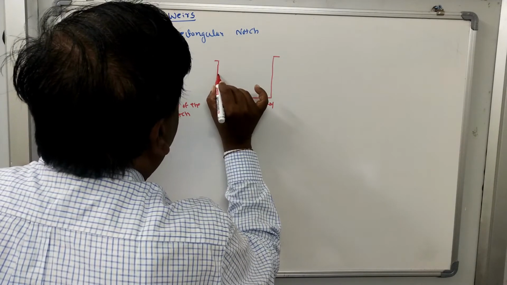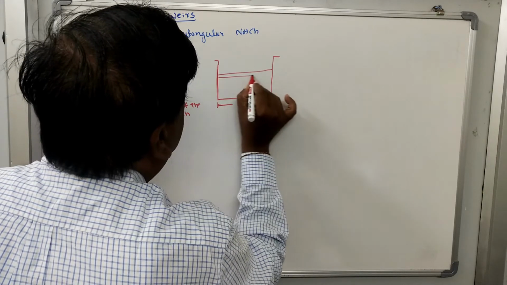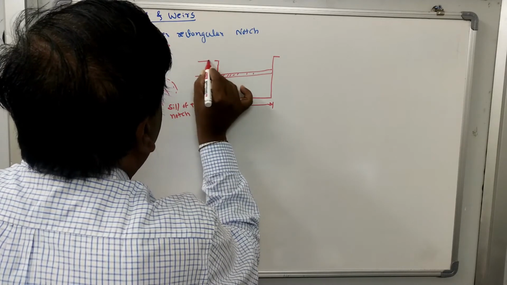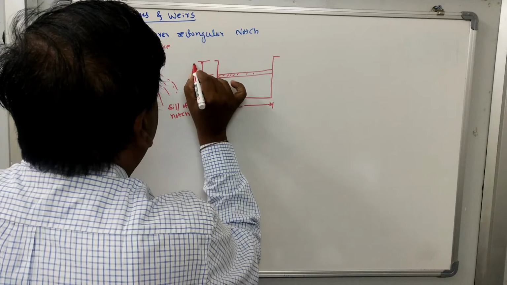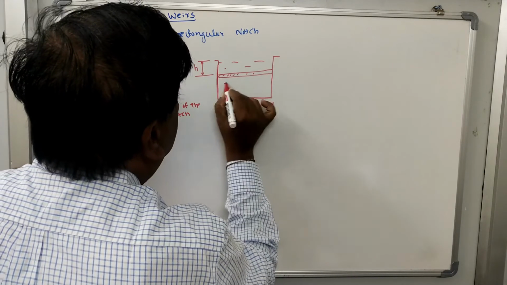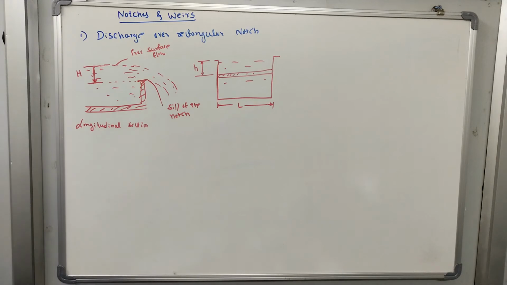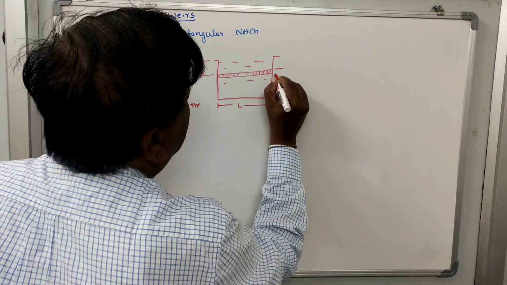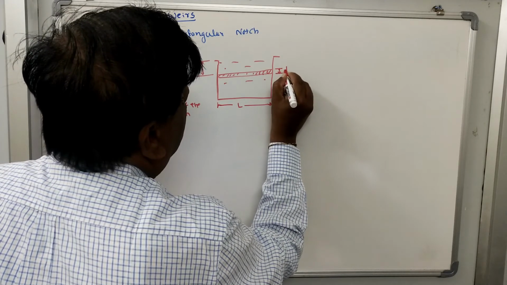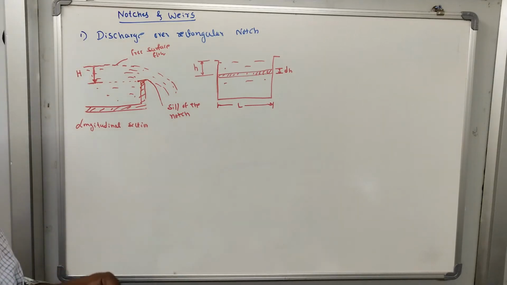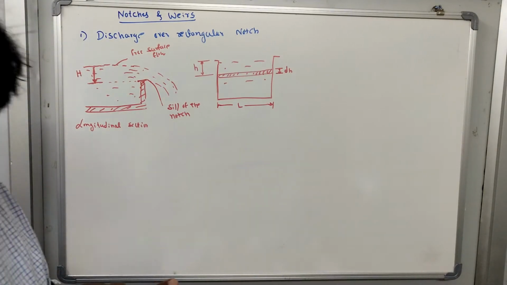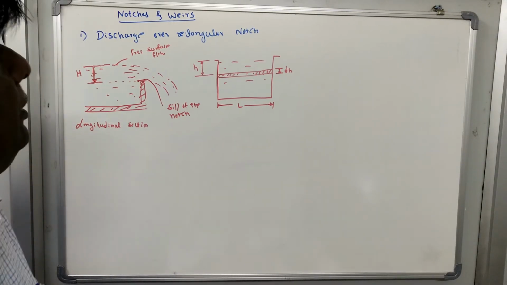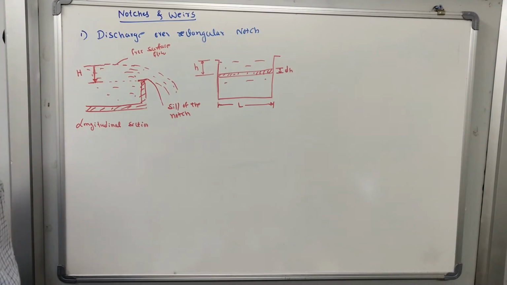So you can consider a small strip, and this strip is at a height of small h from the free surface. So the thickness of this, let it be dh. Okay.